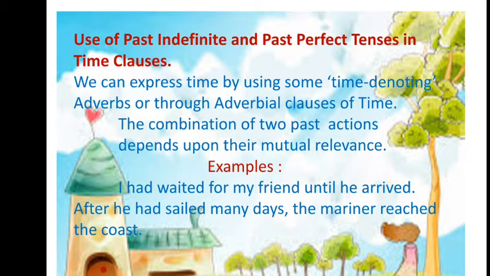There are some clauses of adverbs of time. The combination of two past actions depends upon their mutual relevance. That is, if two actions have taken place, then how they are mutually connected. Depending on that, the use of the perfect tense is made.